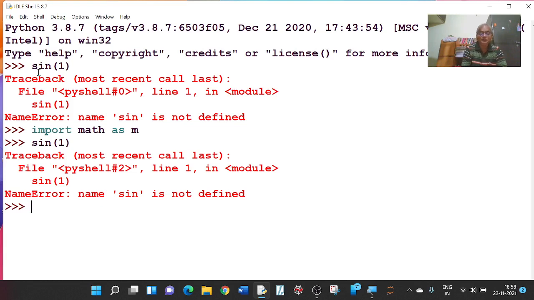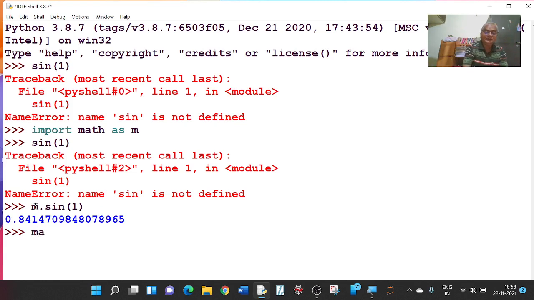Since I have imported math as m, I have to type m dot sin bracket 1. Now I will get the answer. So this is the value of sin 1.